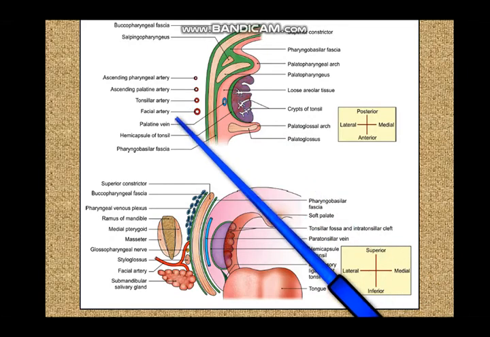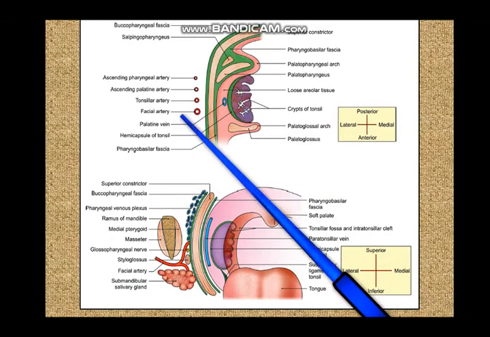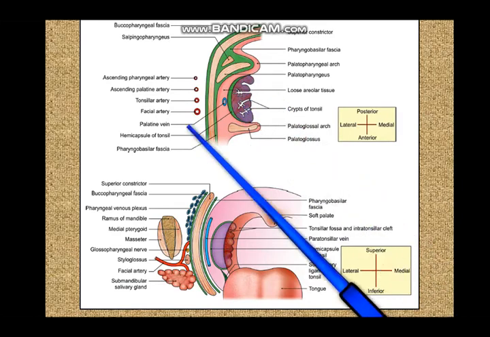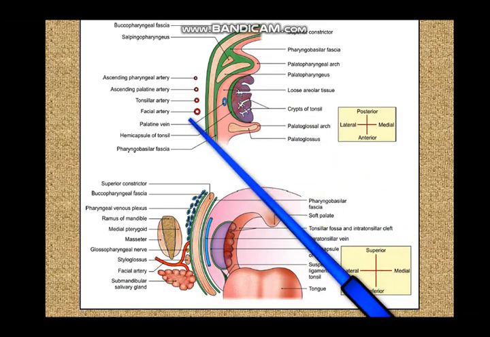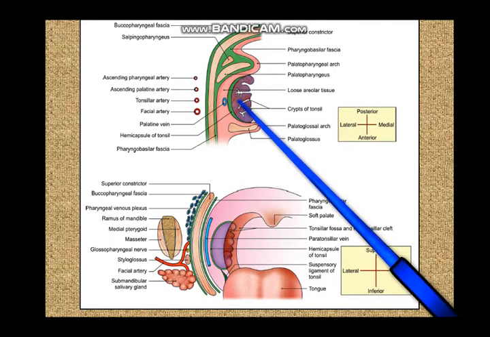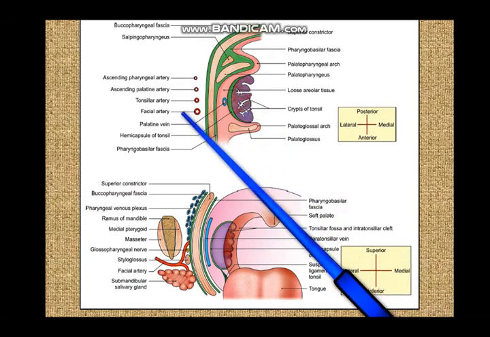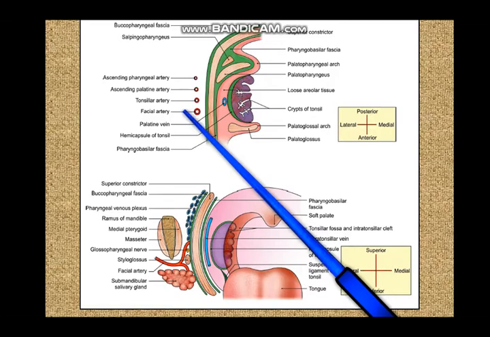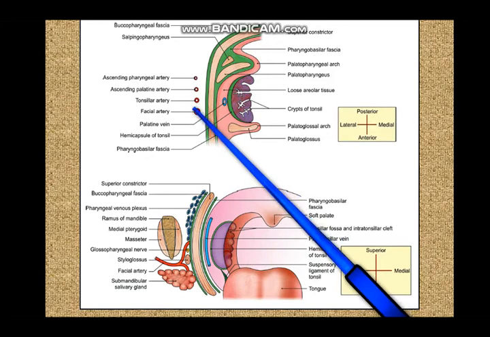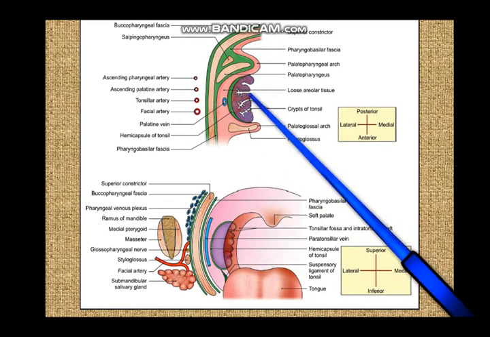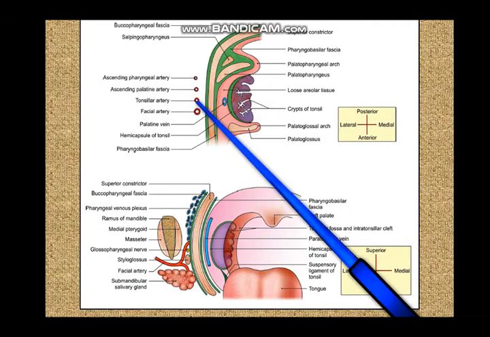Now, the lymphatic drainage of the tonsil is very important, because although you rarely have malignancies of the tonsil, infections and inflammations of the tonsil in sore throat are quite common, and therefore lymphatic drainage of the tonsil is important. Lymphatics from the tonsil, as in all other organs of the head and neck, go to the deep cervical lymph nodes. For the tonsil, the most important group of the deep cervical lymph nodes is the jugulo-digastric lymph node, just above the posterior belly of the digastric. This is also known as the tonsillar lymph node. So the jugulo-digastric lymph node is the principal lymph node draining the palatine tonsil.